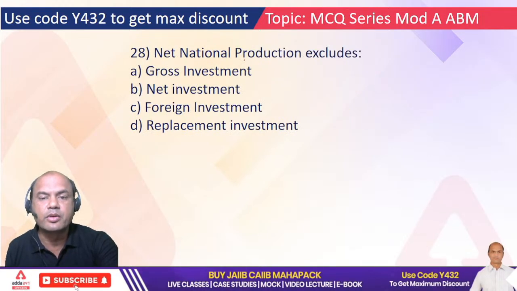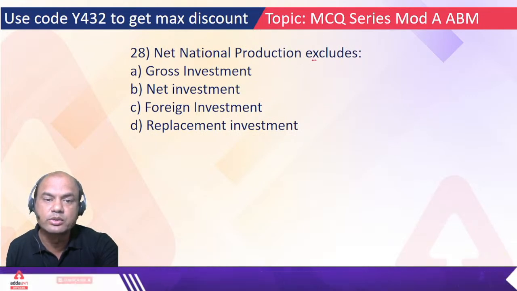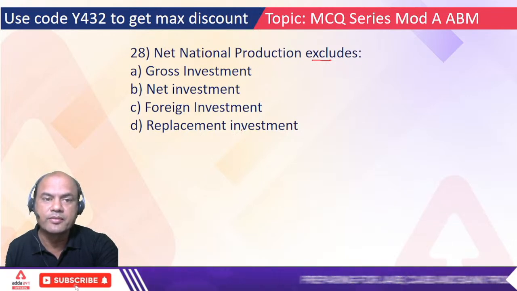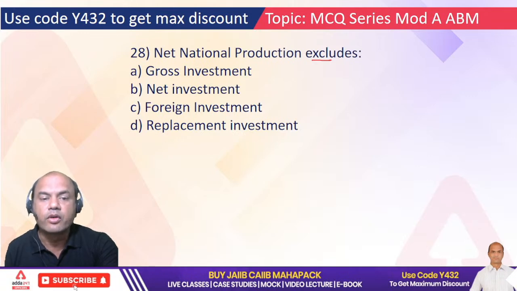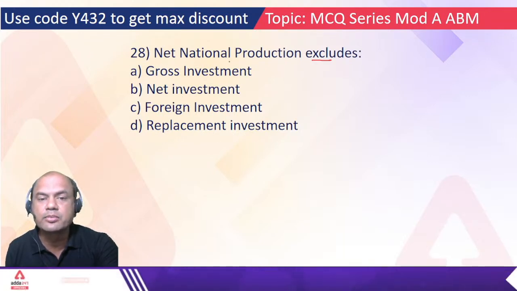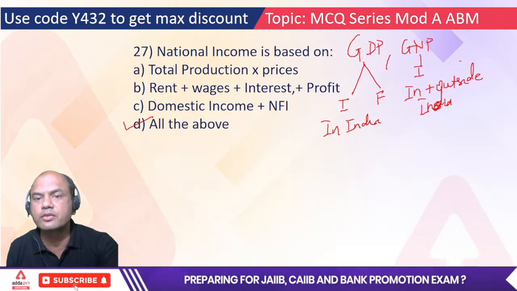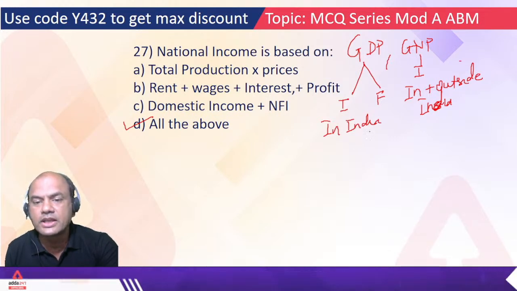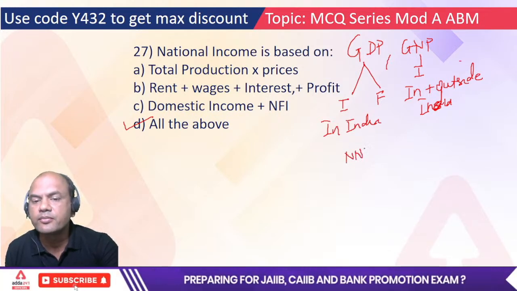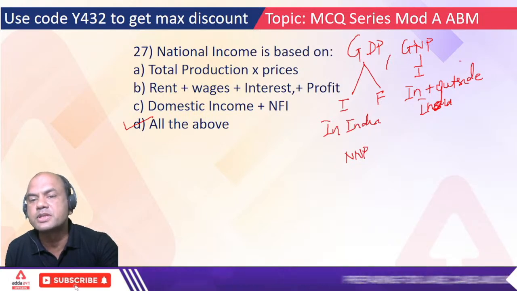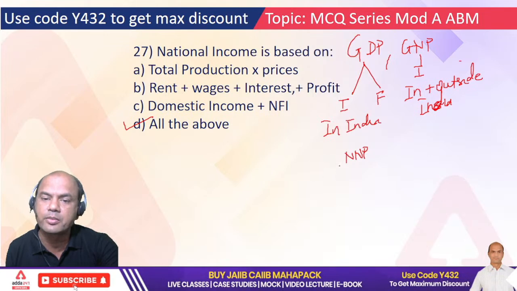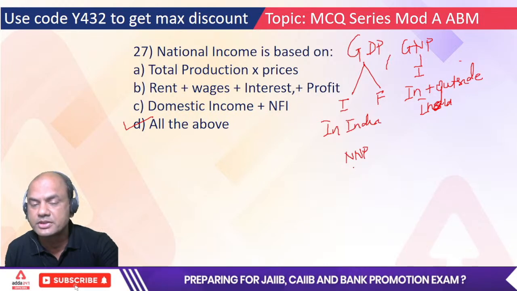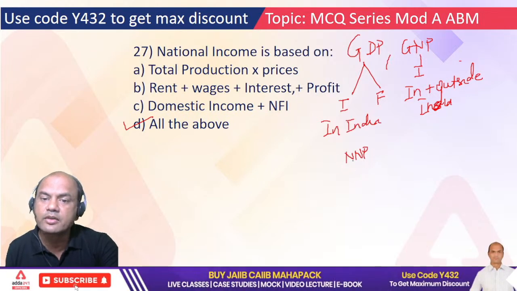Net national production excludes what? Gross investment, net investment, foreign investment, or replacement investment. The two terms I explained were GDP and GNP. There is a third term, known as NNP, net national product. How to calculate net national product? From GNP you subtract depreciation plus other indirect expenses, and then you get NNP.